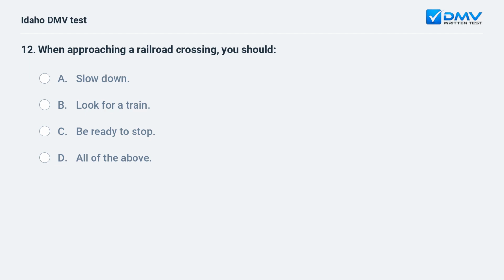When approaching a railroad crossing, you should: A. Slow down. B. Look for a train. C. Be ready to stop. D. All of the above.